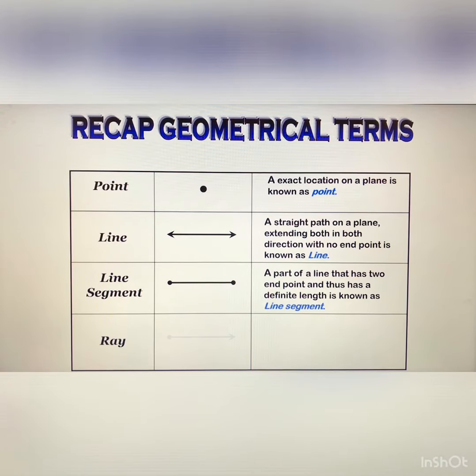After that, ray. What do you mean by a ray? This is the geometrical symbol of a ray. It has one end point, and in the other direction you can extend it infinitely. A line segment extended infinitely in one direction is known as a ray. So these are the geometrical terms. After that, moving to the next one, angles in daily life.